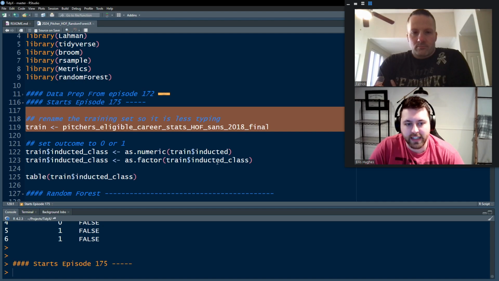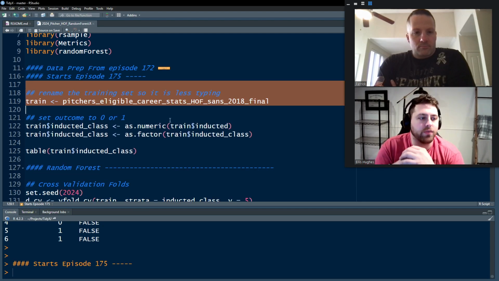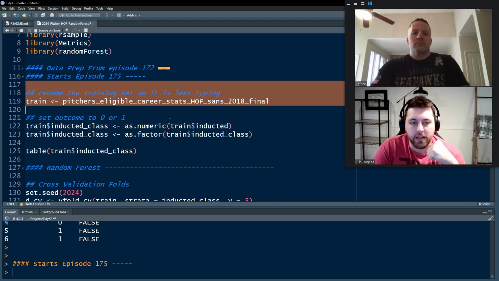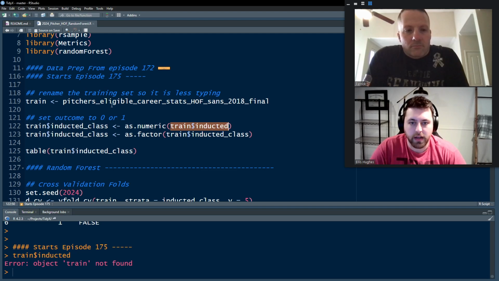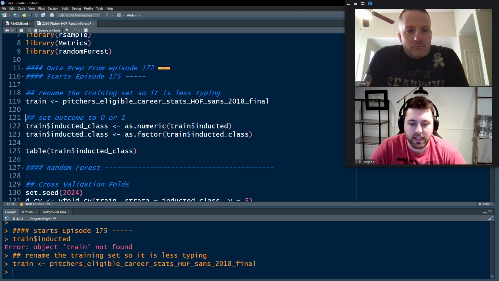So now we've got our training data set, but random forest needs our values to be zeros or ones. They need it to be numeric. So we're going to convert the inducted column, which is a bunch of trues or falses, and assign it to the train data set.